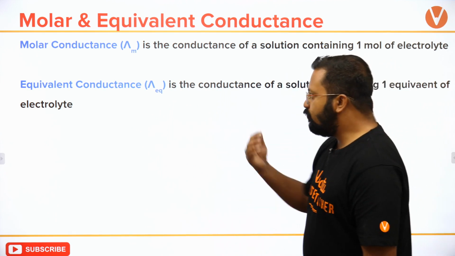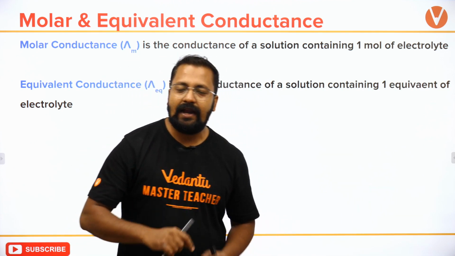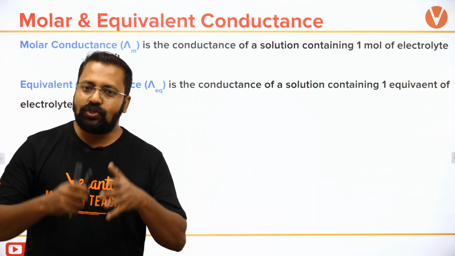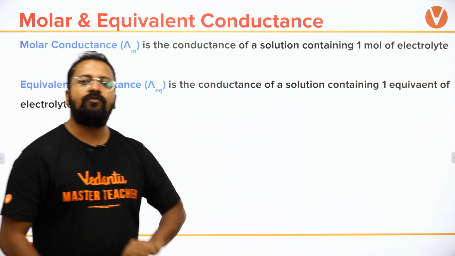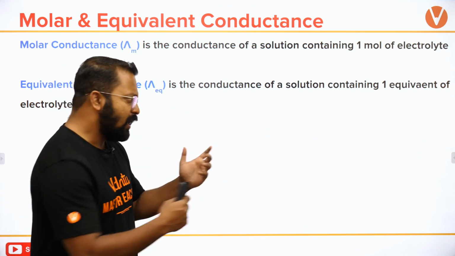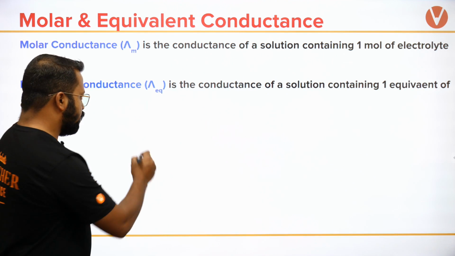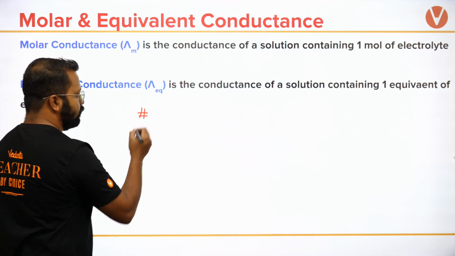Okay, how do we measure both of them? So molar conductance is the conductance of a solution containing 1 mole of an electrolyte. Assume that you are provided with a solution of M molarity.